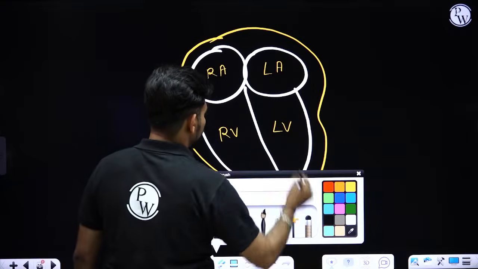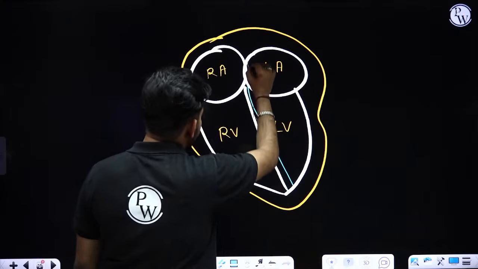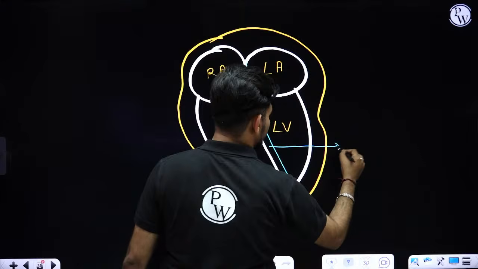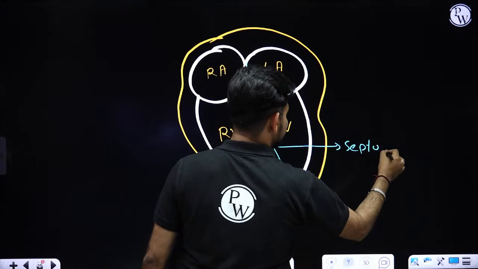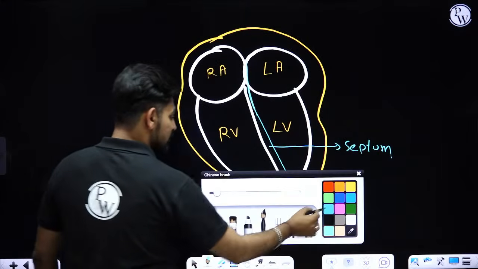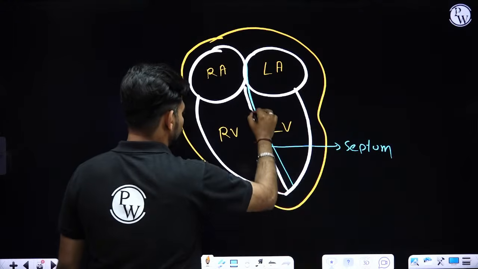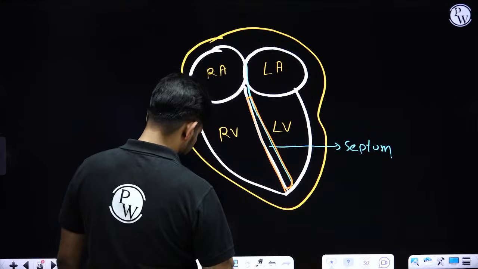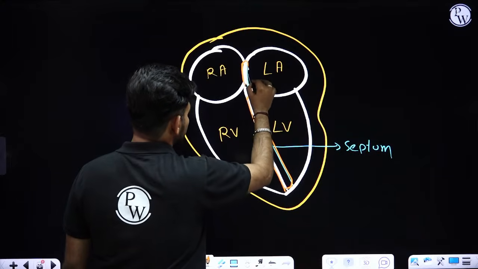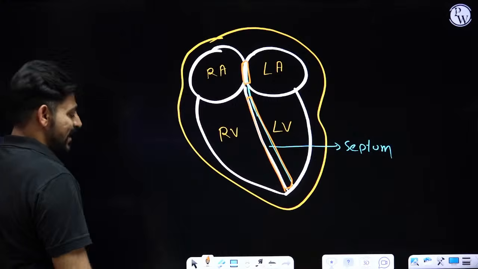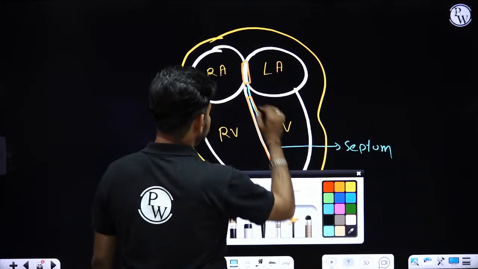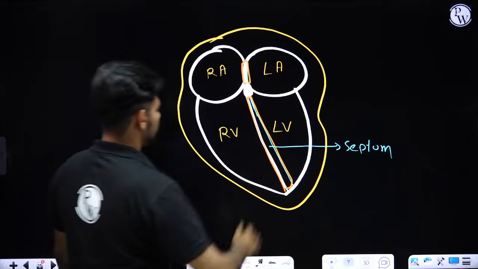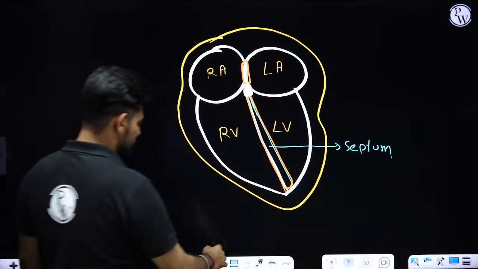The wall which is separating out the right side of your heart from the left side is called septum. Now the septum which is separating both the ventricles is called ventricular septum. The septum which is separating both the atria is called atrial septum. And another septum which is bridging the atrial and ventricular septum is called atrioventricular septum.